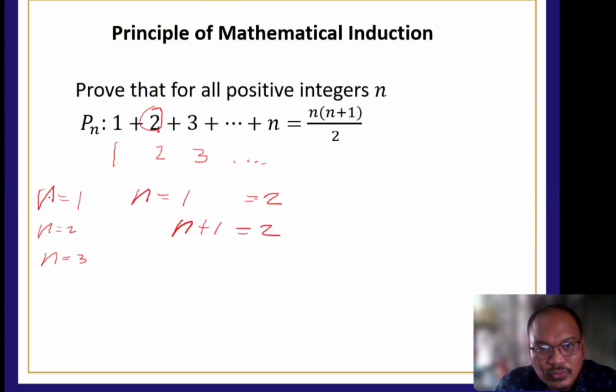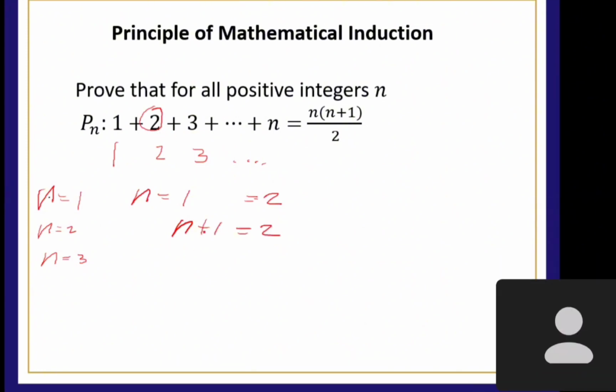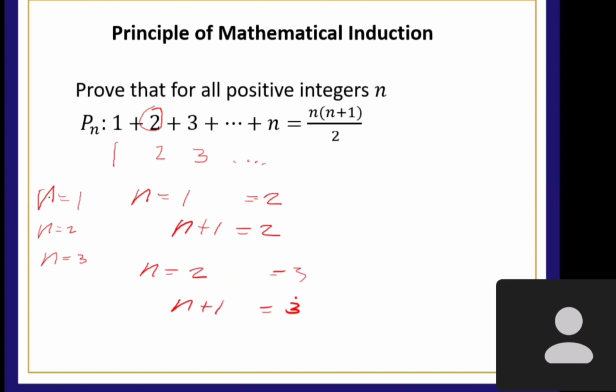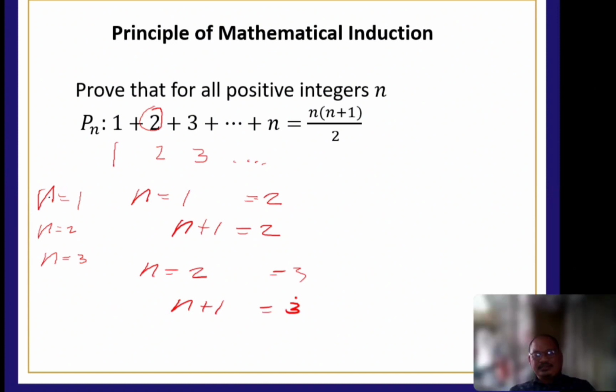Kaya mayroon kang 2? Yes po, sir. Okay. If your n is equal to 2, paano siya magiging equal to 3? Still, n plus 1 pa rin. Tama? Is equal to what? 3. Okay, so yun ang makikita natin later on.